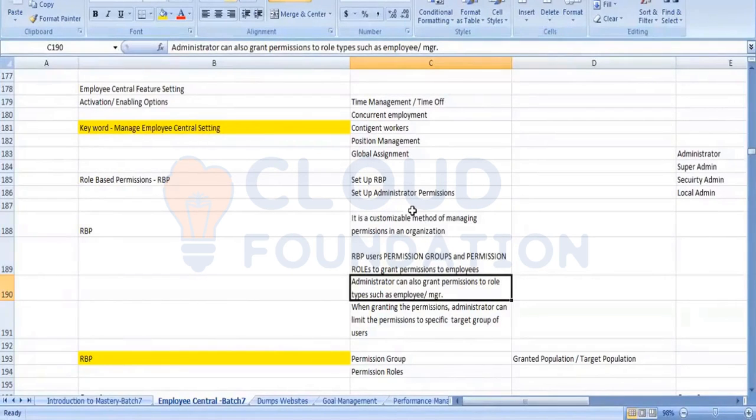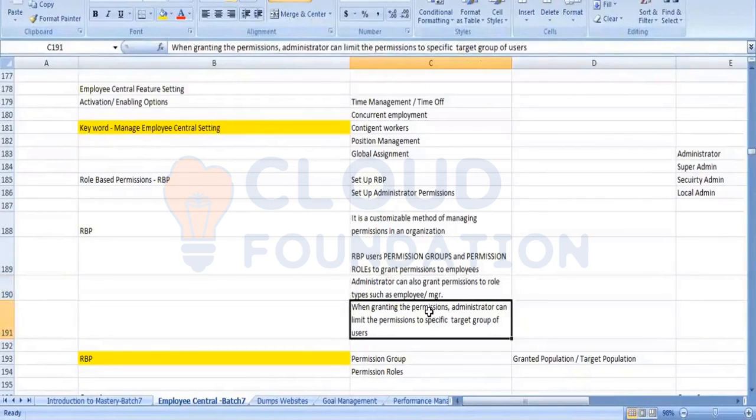What does it say? Administrator can also grant permission to role types such as employee or manager. Any administrator can grant the permission to a role. What roles are they talking about? It can be an engineer or an executive manager. Right.